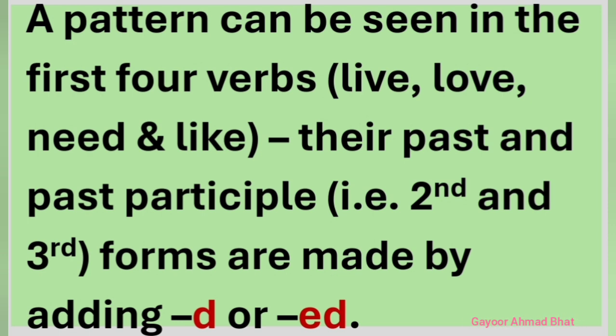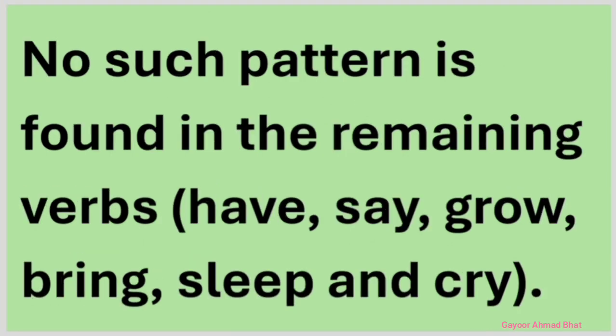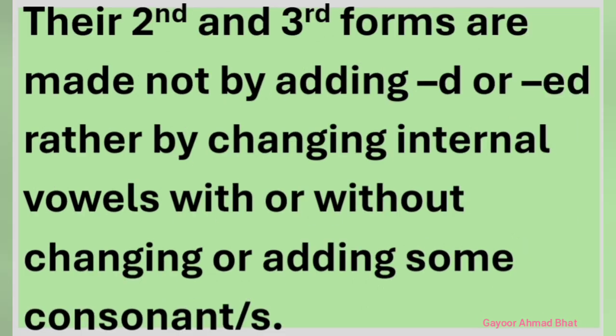Both the second and third forms of live, love, need, and like are made by adding d or ed. On the other hand, the second and third forms of the other verbs, that is, have, say, grow, bring, sleep, and cry, are formed not by adding d or ed. They are made by changing internal vowels with or without changing or adding some consonants.